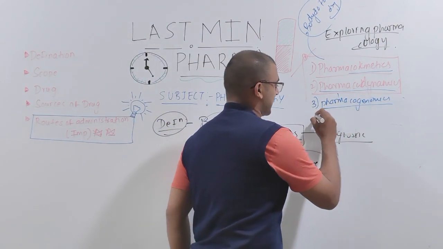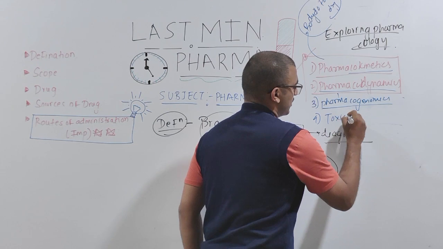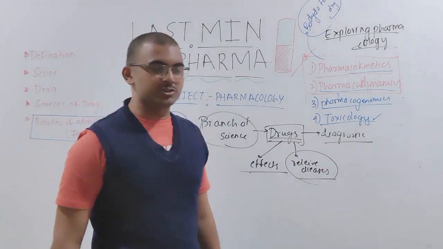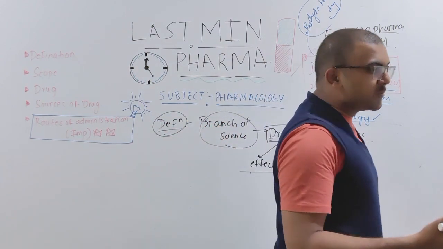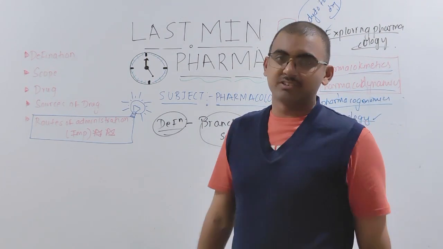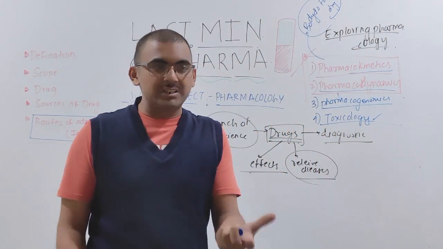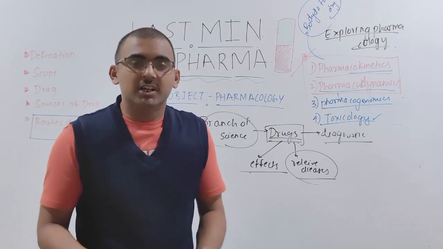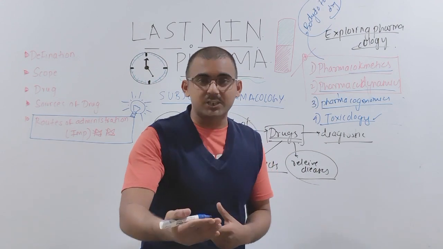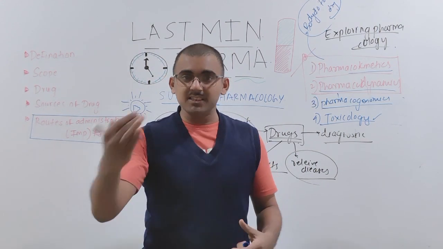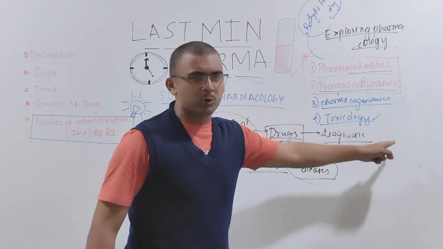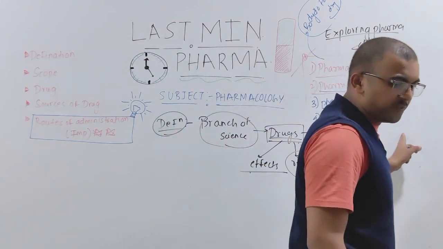Okay, the next one, you have to understand, one of the scopes of pharmacology is toxicology. So what is toxicology? Toxicology is the study of the harmful effects of drugs and poisons. When you take a particular drug in higher concentration, it's obviously going to be toxic, right? The study of the toxicity of a drug or a particular poison in the body comes under this branch. This is your toxicology. So these are the scope of pharmacology.